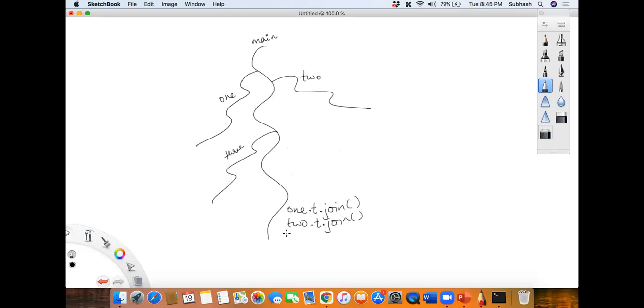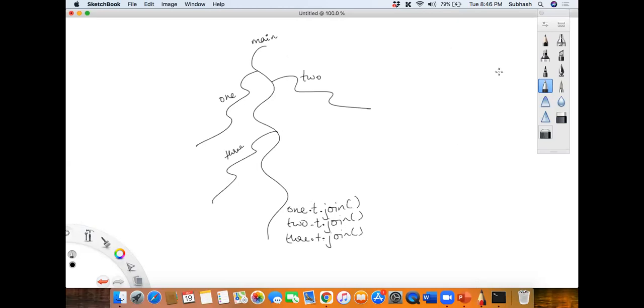Then I'm saying 3 dot t dot join, correct? So when I say 1 dot t dot join or 2 dot t dot join, it means the main thread is waiting for the thread belonging to the first object to complete, 2 to complete, 3 to complete. Only then will main start doing its operation, isn't it, my dear friends?